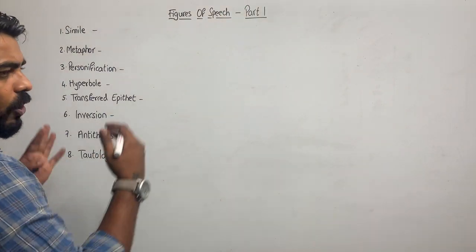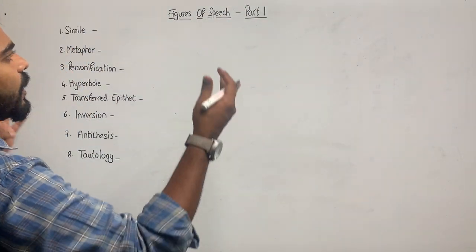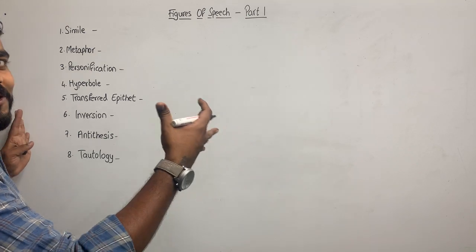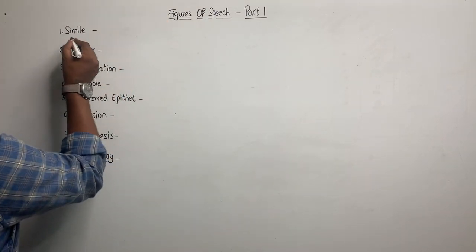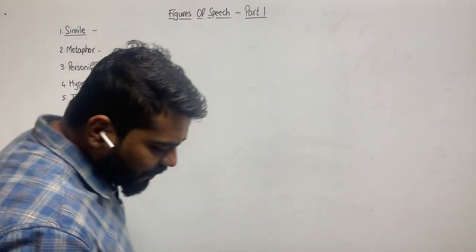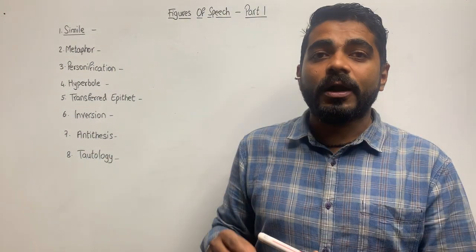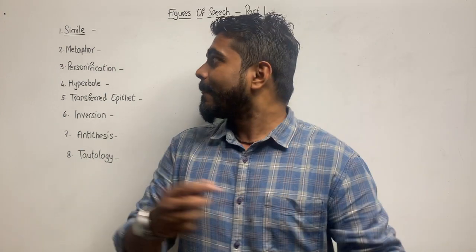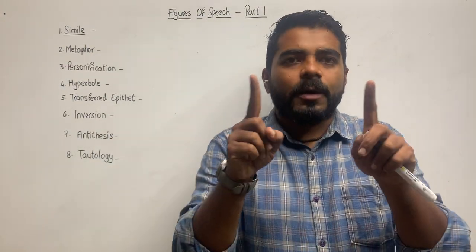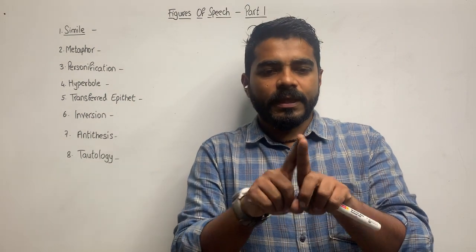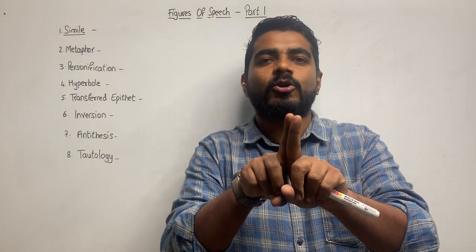We'll be doing a lot of other figures of speech also. In this particular episode of figures of speech, we are doing only these 8 ones. So let's begin with simile. Now in this figure of speech, it is called simile. So in simile, there will always be a comparison between two. There will always be a comparison between two.